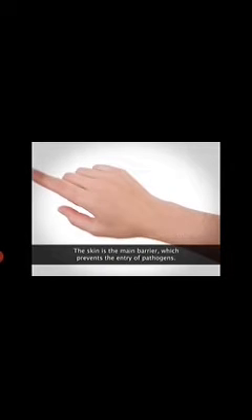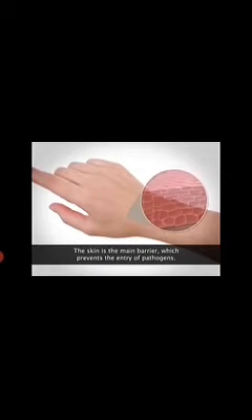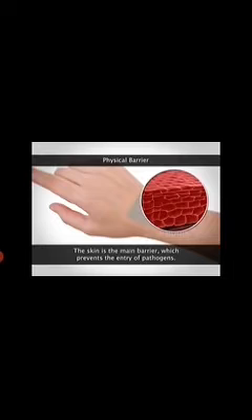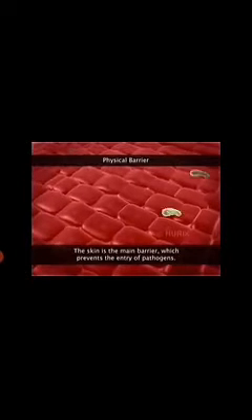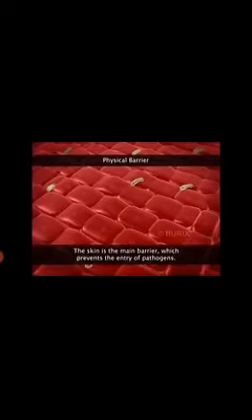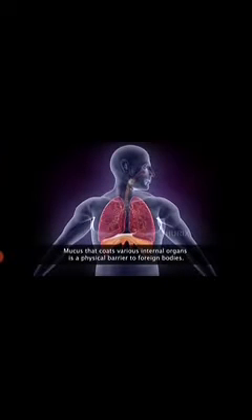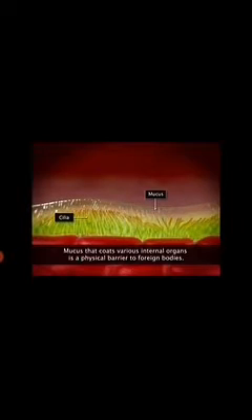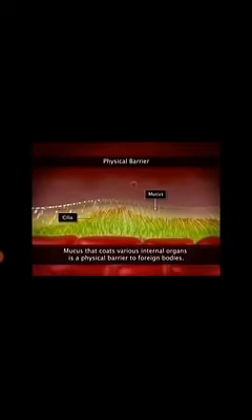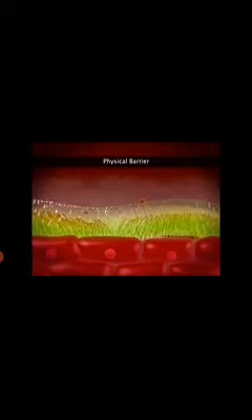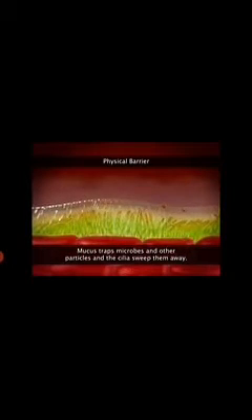The skin, the largest organ covering our body, is an example of a physical barrier. It is the main barrier which prevents the entry of pathogens. The mucus that coats the various organs of the respiratory, gastrointestinal, and urogenital tracts is also a physical barrier. It traps microbes and other particles, and the cilia sweep them away.